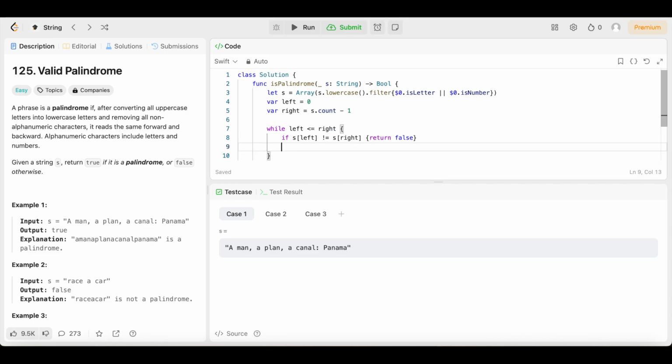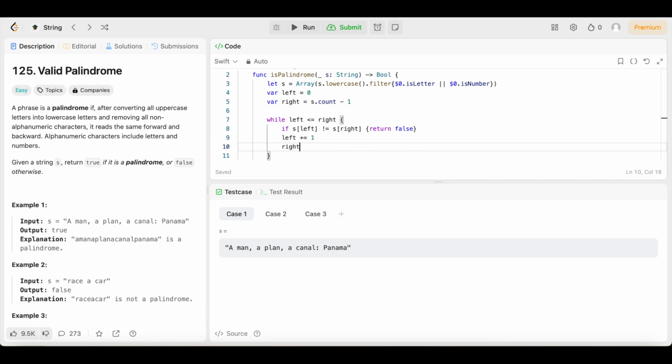Then we're going to increment left, so we're going to say left plus equals 1, and we're going to decrement right, so right minus equals 1, and we're going to do the same thing. So first we're going to check if that's an A and that's an A. Then we're going to increment left and decrement right.